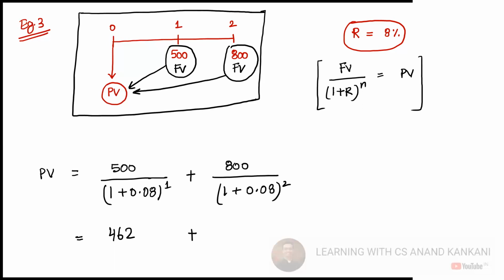So 800 divided by 1.1664 is equal to 685.87, so this is 685. Then we add these two amounts, correct? 462 plus 685, you get 1147 rupees. Sorted? All right.